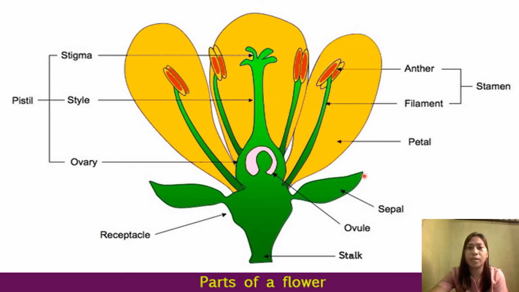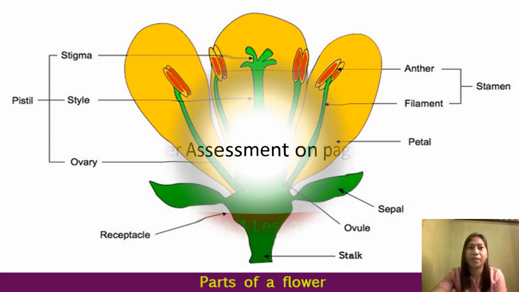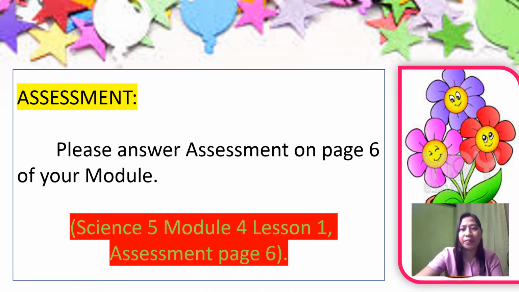the flower is the sepal, the petal. All right, these are the petals, the colorful ones, and the receptacle. Okay, the receptacle holds the entire flower. Okay, so these are now the different parts of the flower. So that comprises all the different parts of the reproductive part of the flower.